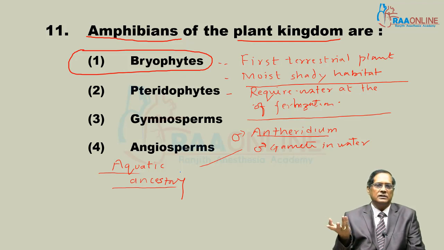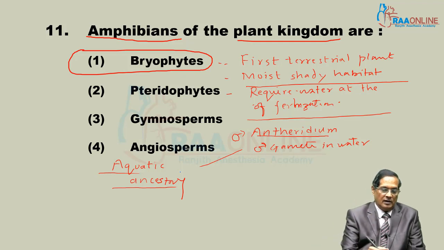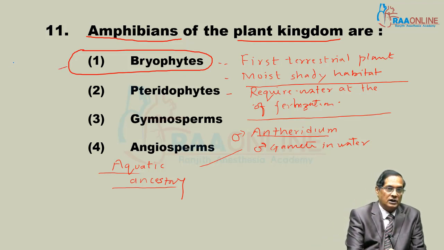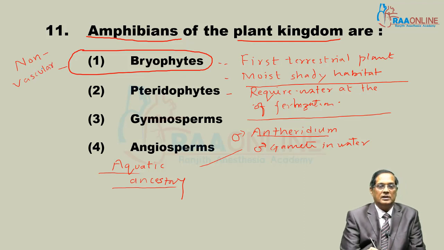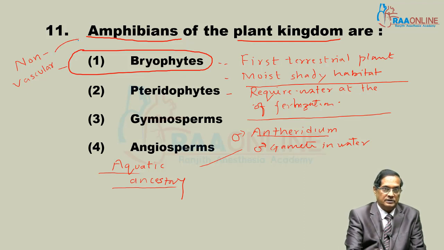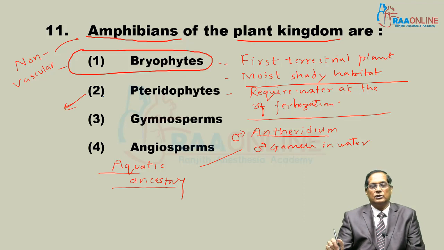In normal course, we can say the vegetative stage is terrestrial, but at the time of sexual reproduction, water is essential. That is why they are called amphibians. And these are non-vascular amphibians. Bryophytes are non-vascular amphibians. They don't have true vascular tissue.